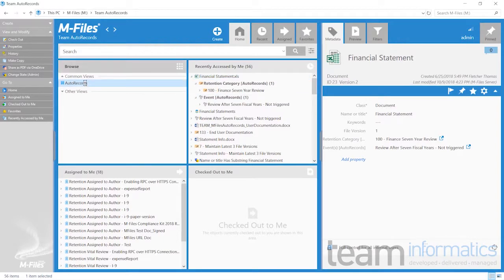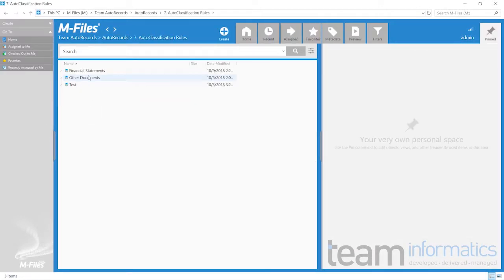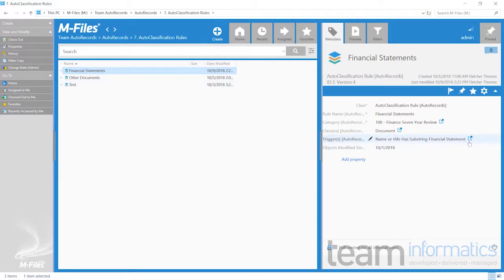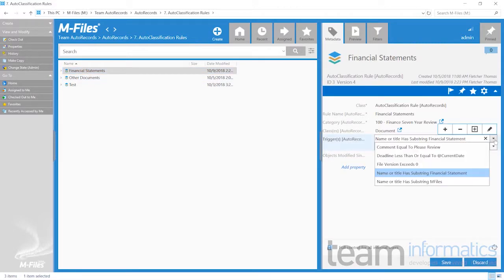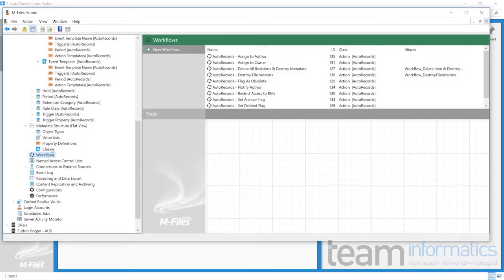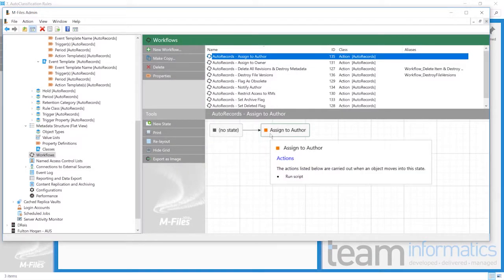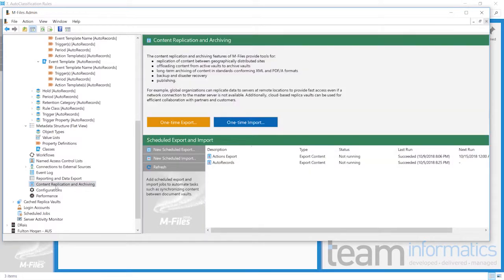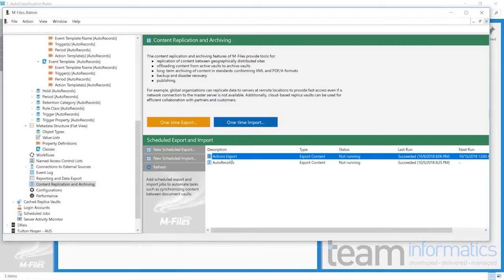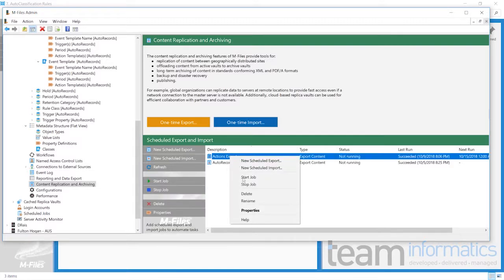Auto-classification rules operate off of AutoRecords triggers, which enable the use of any combination of metadata fields and values that are allowed in the M-Files system to make records management classification simpler, smoother, and easily configurable. AutoRecords comes with a set of pre-built actions to accomplish the most common records management tasks and uses the M-Files workflow engine to perform work on the system. Finally, AutoRecords leverages an audit-ready architecture, which ensures that every action that occurs is stored for audit purposes. That action history can be exported or connected to external data sources for reporting purposes using standard M-Files operations.